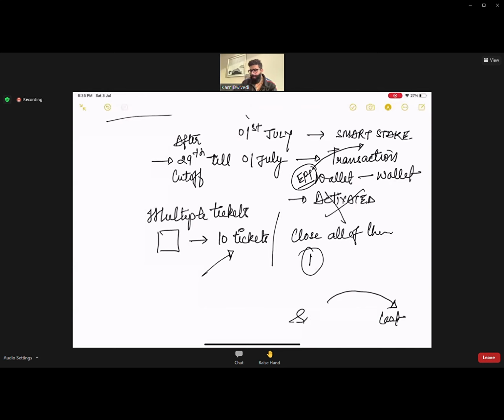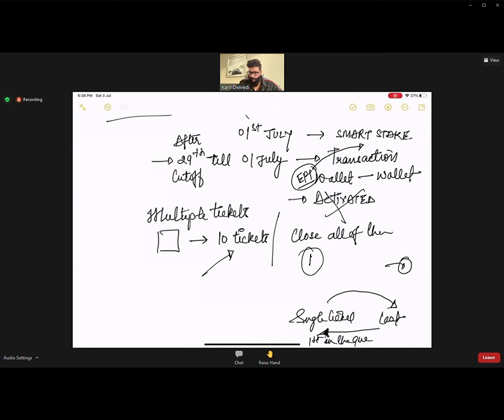The people with a single ticket are basically in the queue. They are first in the queue. So please tell all of your downlines, everyone, that if somebody has raised multiple tickets, that person will get EPT in the account late. You make the decision yourself. The more tickets you have, the more chances of getting the EPT from the stake wallet to your master wallet probably at the last.